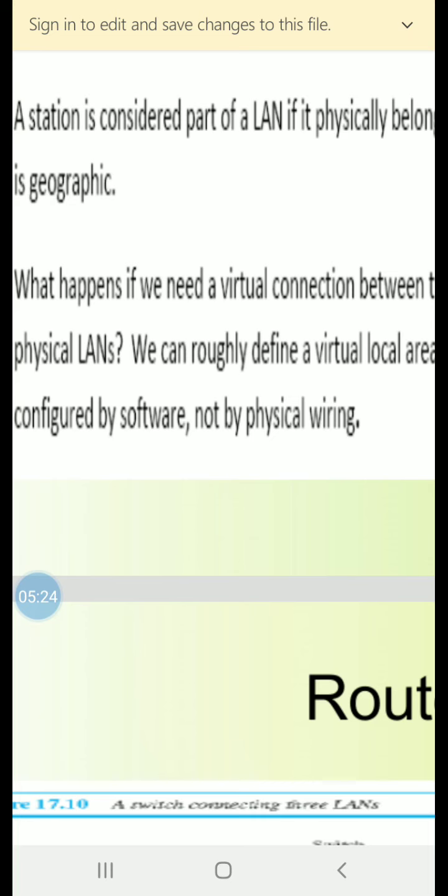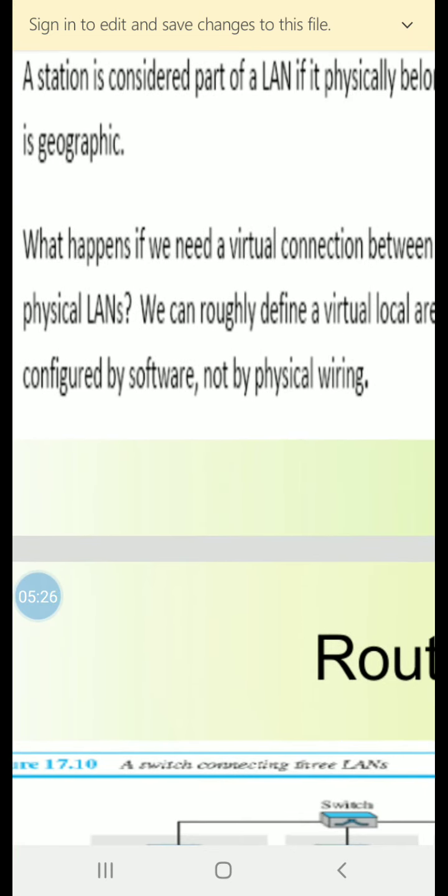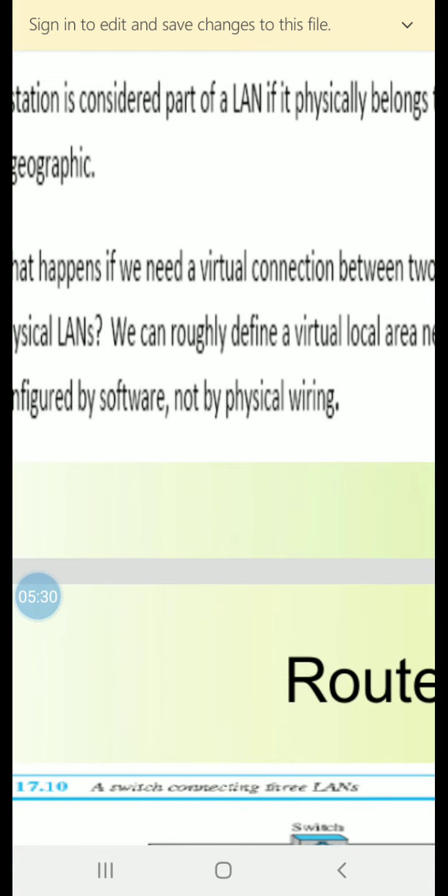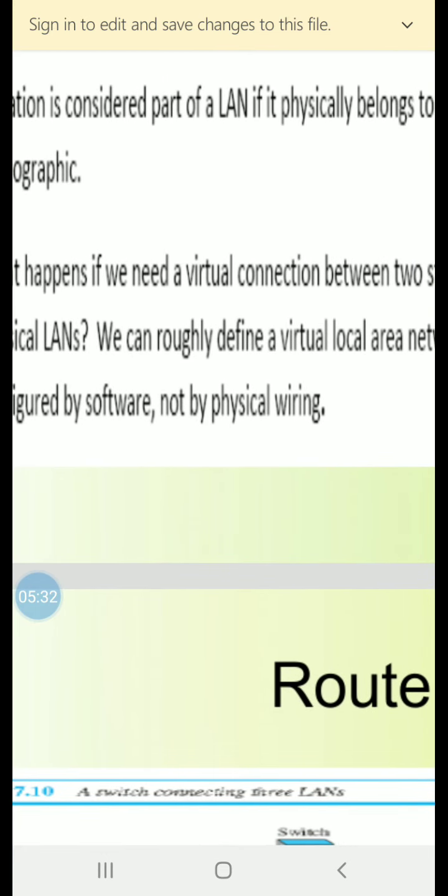Now, what happens if we need a virtual connection between two stations? When there is a need to have a virtual connection between two stations belonging to two different physical LANs, then what happens? A VLAN is a LAN configured by software, not by physical wiring.